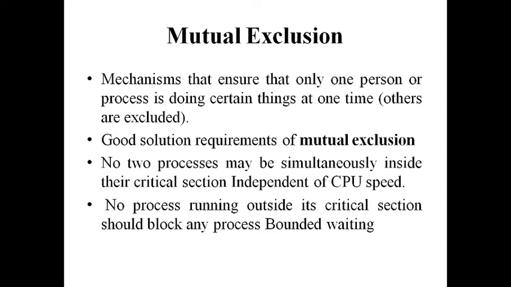No process running outside its critical section should block any process, bounded waiting. This is one of the conditions in mutual exclusion: the process which is running outside the critical section should not block a process from entering into the critical section. Let us think P1 is executing the critical section. After executing, P1 should not block other processes which want to enter into the critical section. This is nothing but mutual exclusion. Mutual exclusion is one of the conditions which resolves the problem of race condition, critical section. Just a condition.